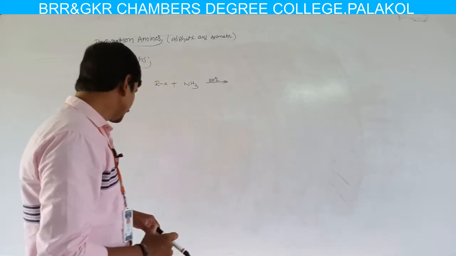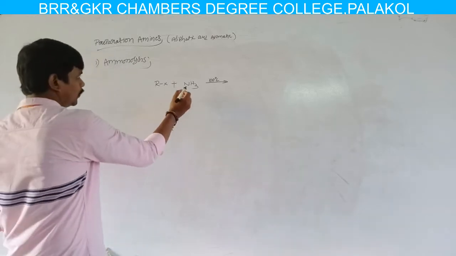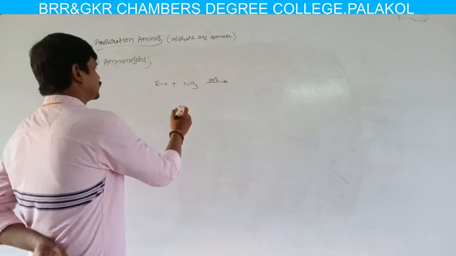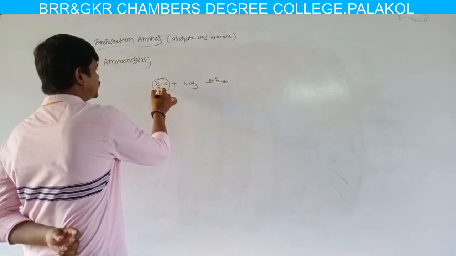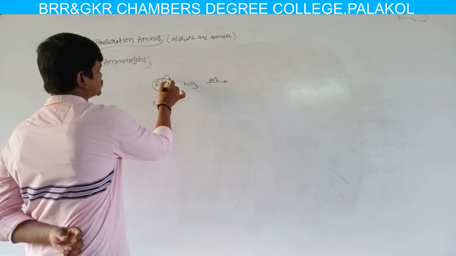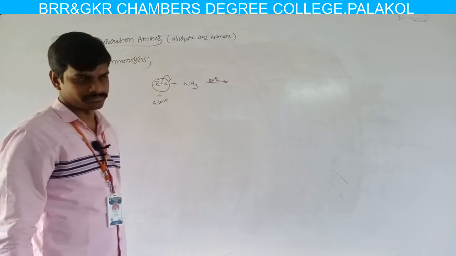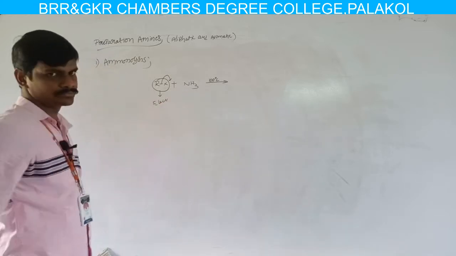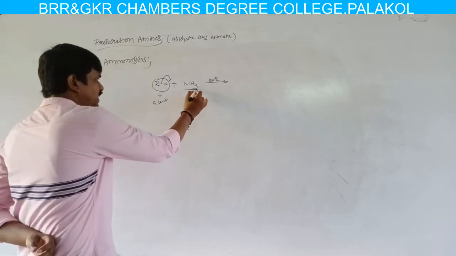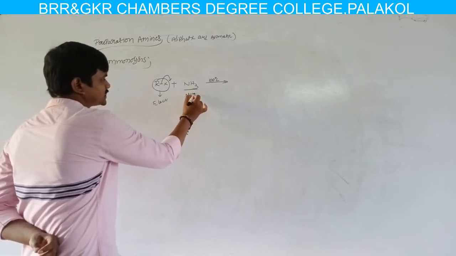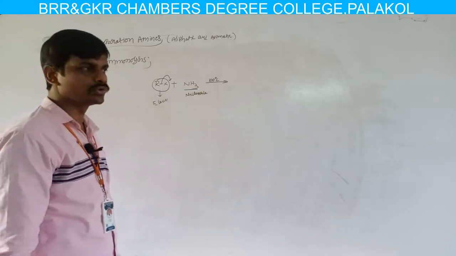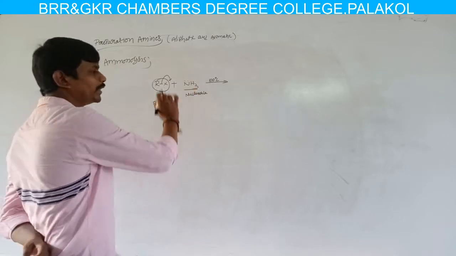Let us see how this occurs. The reaction between alkyl halide and ammonia. In the first step, the alkyl halide acts as an electrophile. That means it loses the halide ion, then the carbon gets a positive charge. The alkyl group gets a positive charge. Here in this reaction the ammonia acts as a nucleophile.